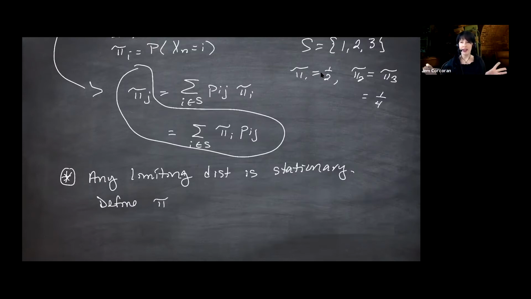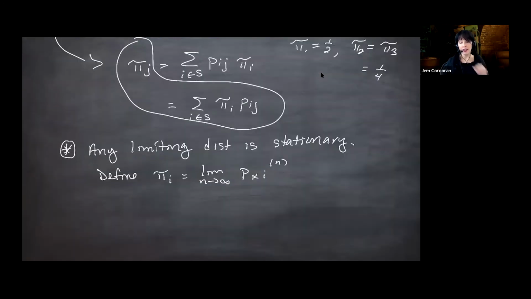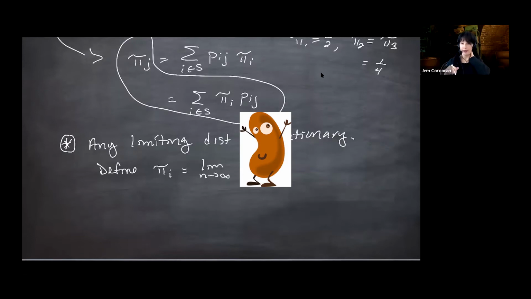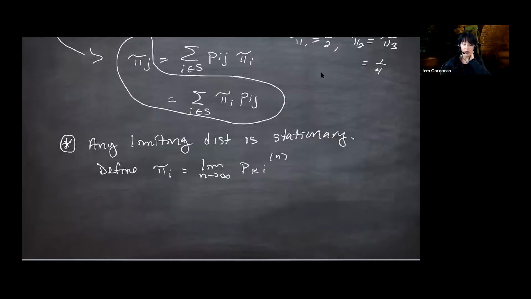I'm going to use a k because I've got the i already and I do want to use a j. This k is arbitrary. The probability to go from k to i in n steps. And so we just want to check that the equation that's circled in some sort of weird bean shape will hold with this definition. So I'm going to start with the right-hand side and plug in this definition of pi.